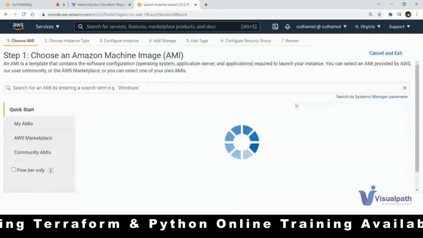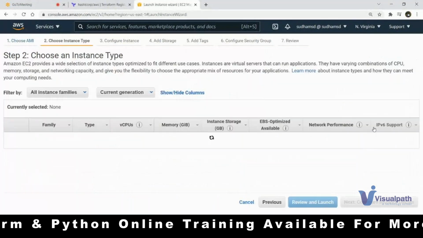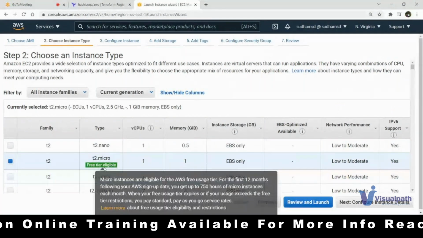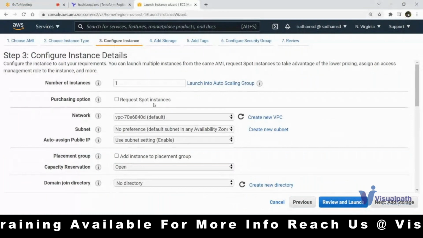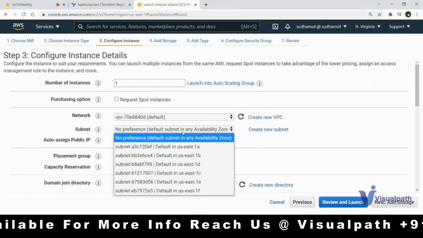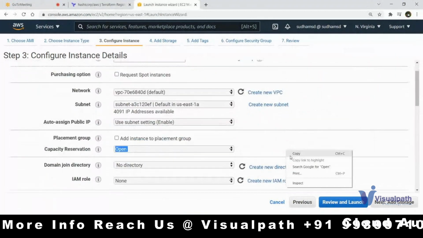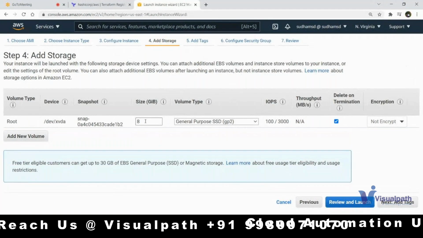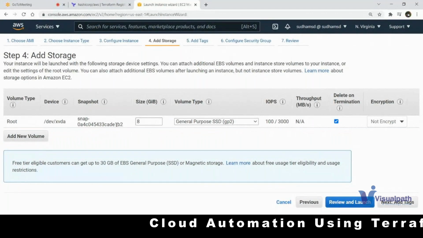Let me show you how it works. I need to select the AMI, and after that I need to select the instance type. For a free account we will use T2 micro. Next, configure instance details, like how many instances you want to create in a single click, in which network it should get created, everything it will use. Right now we will go with the default settings, and let's say add storage. The size of the disk attached to the instance is 8 GB. That is enough for now.